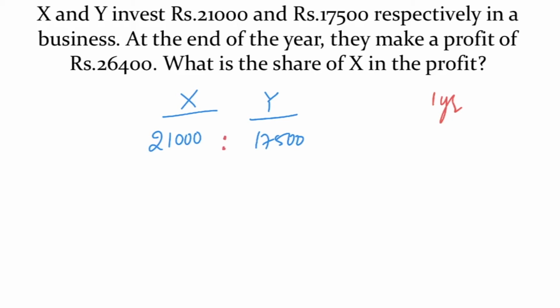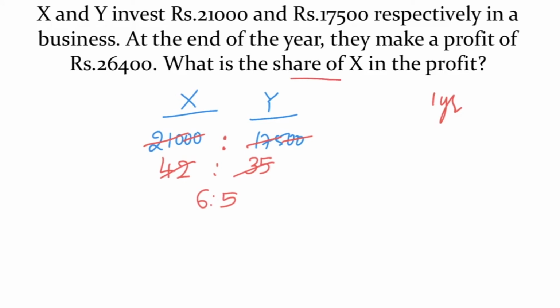So this is the ratio in which they share their profits. 2 zeros cancel. 5 3 times 15, 5 times 25. 5 4 times 5 2 times 42 is to 35. 7 6 times 7 5 times 6 is to 5 is the ratio in which they share their profits.